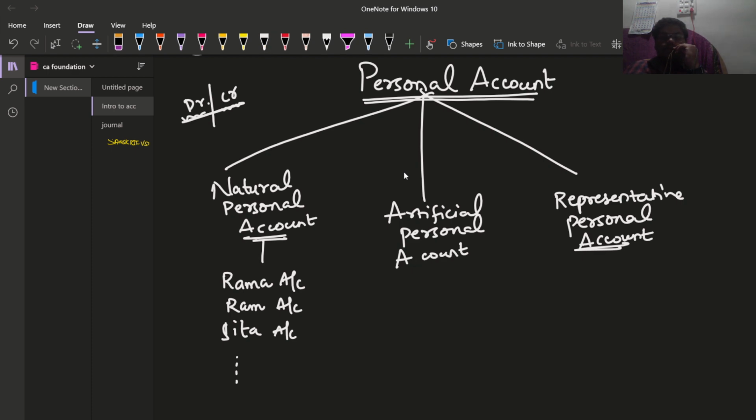Artificial personal accounts are the types of personal accounts which are like names of companies, bank, etc. These are all related to artificial personal account.